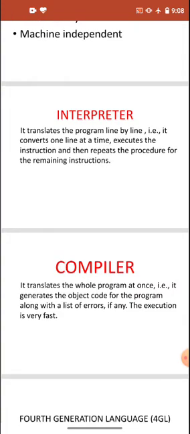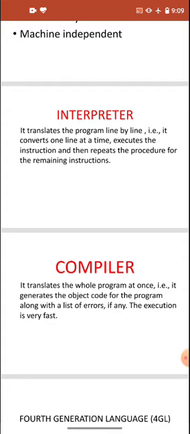Then the other translator program is the compiler. It translates the whole program at once. It generates the object code for the program along with a list of errors, if any. The execution is very fast. So the interpreter reads line by line, but the compiler reads the whole program in a single go. If there is any error, it will not execute even a single line. So the program must be correct, with no errors. If there is any error, it will list it at the same time and it will not run.